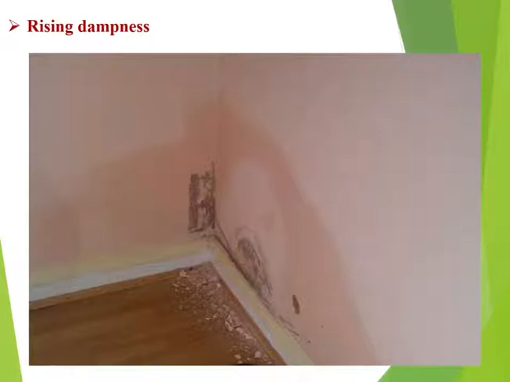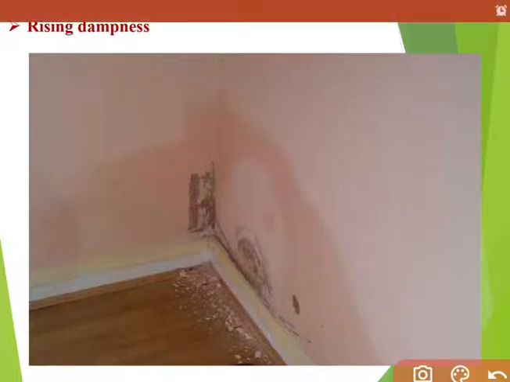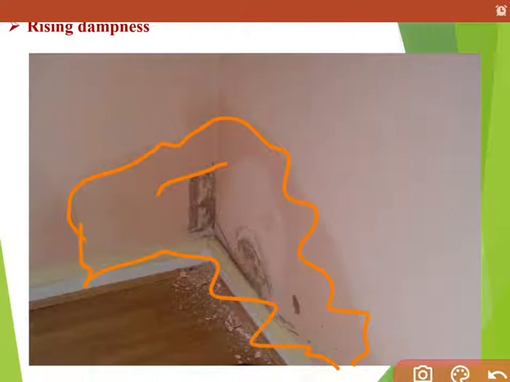So first cause, rising dampness. In the picture you can very clearly see that this portion has become moist, damp, and because of this dampness the bonding between the bricks gets weakened. So this is the rising dampness.